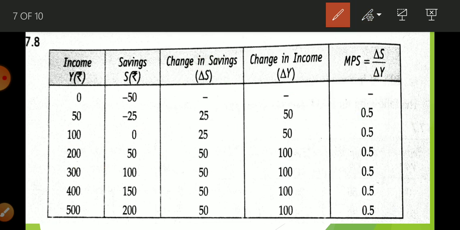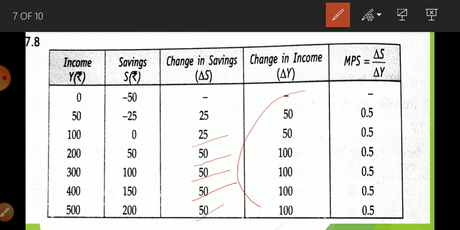Then 0 minus minus 25, we get 25. Then 50 minus 0, 50. 100 minus 50, 50. 150 minus 100, 50. 200 minus 150, 50.